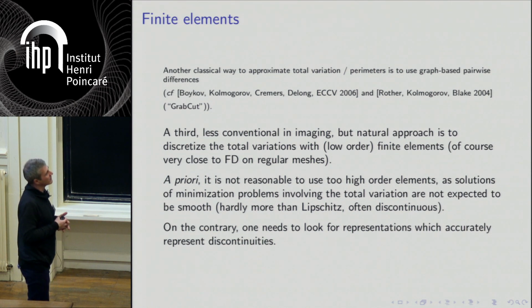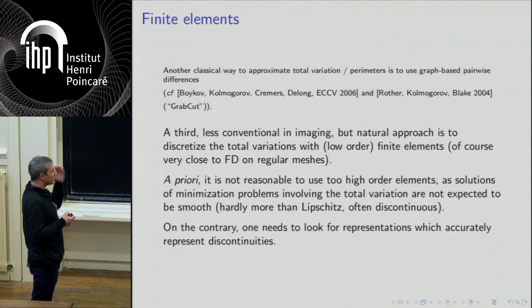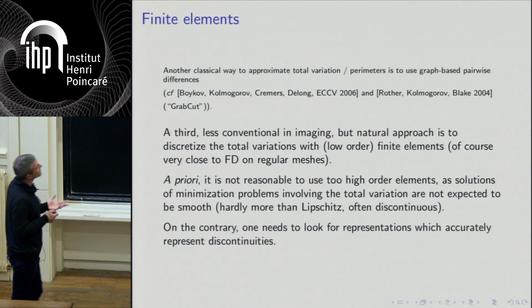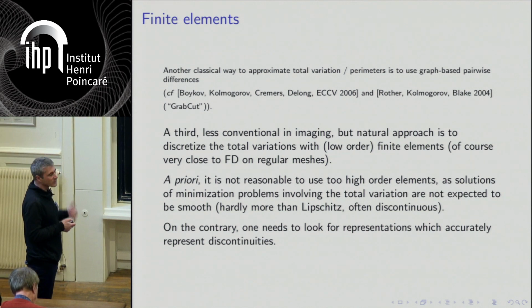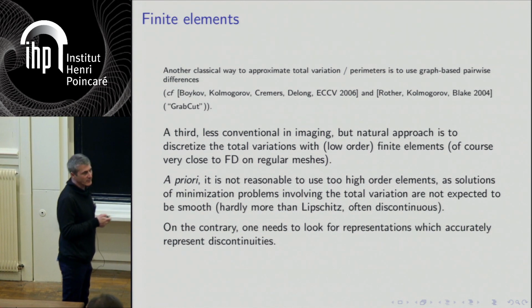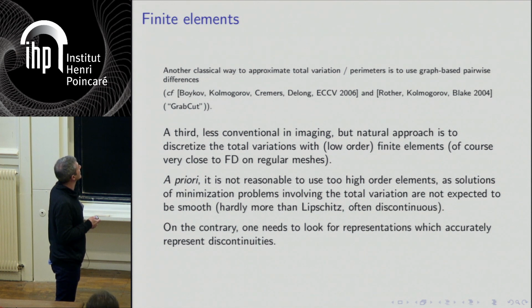I mean, I did not try so many. I tried once, but it's usually not considered a good idea to try to approximate this with very high order elements. You can do very simple experiments with, for instance, software like FreeFEM. It doesn't seem to work very well.